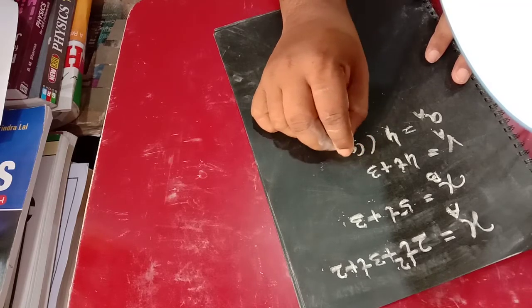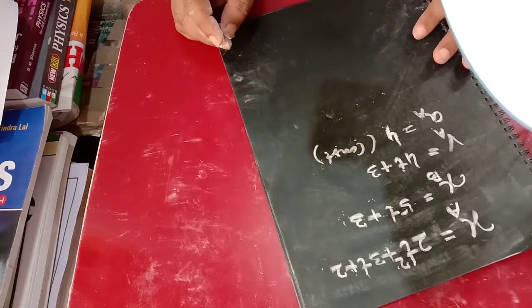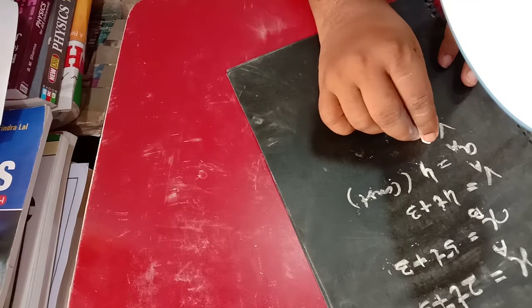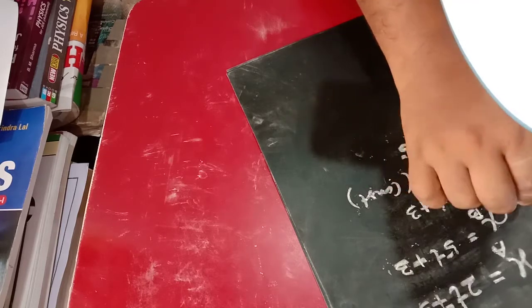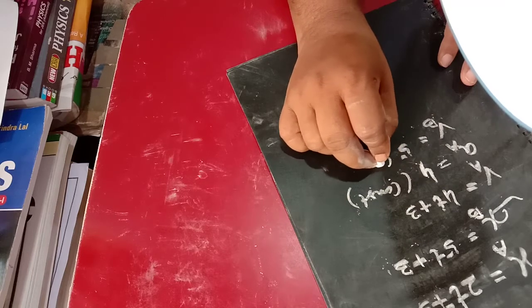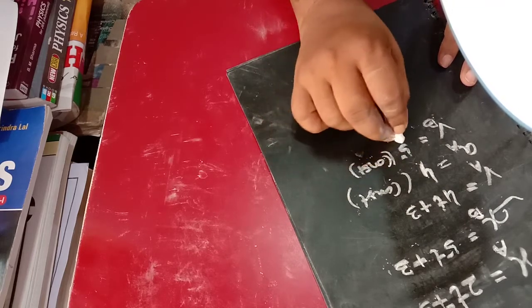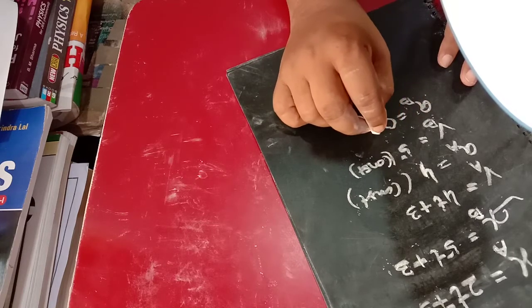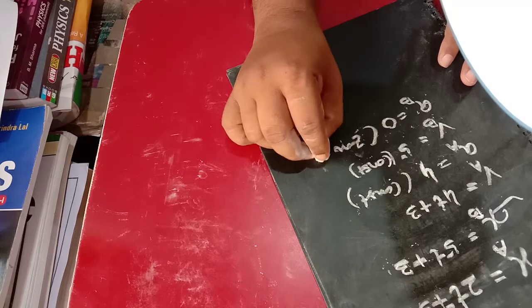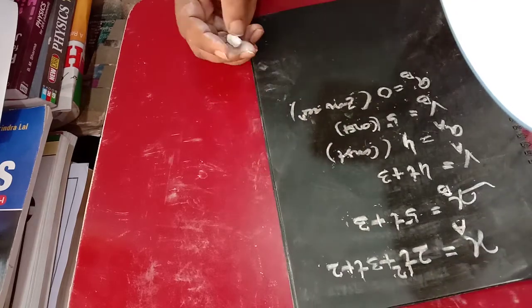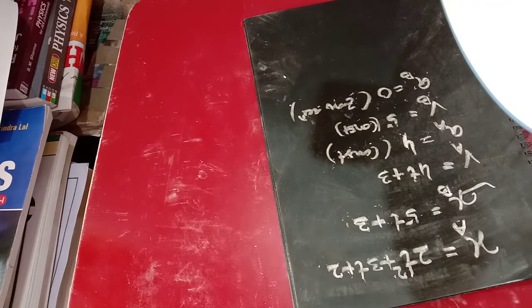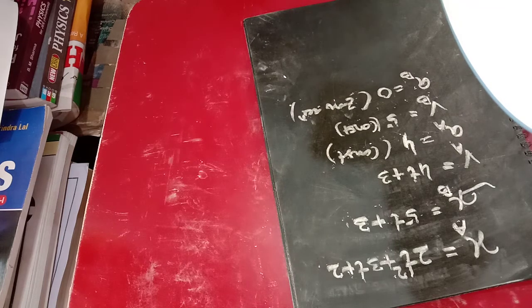Acceleration equal to 4, that acceleration is constant. If you think for B also, VB you are finding is 5. In the second case you are finding the particle is at constant velocity, constant speed, because it is not in terms of t. If you take the acceleration AB, that will be equal to 0, so that is 0 acceleration. Constant speed मतलब 0 acceleration. So in that manner, by taking the differentiation you can identify which one is moving with constant speed and which one is moving with constant acceleration. Okay, thank you very much.